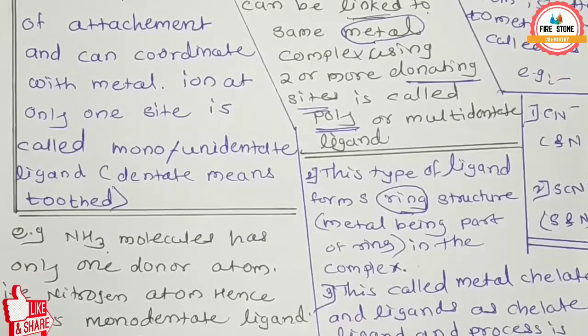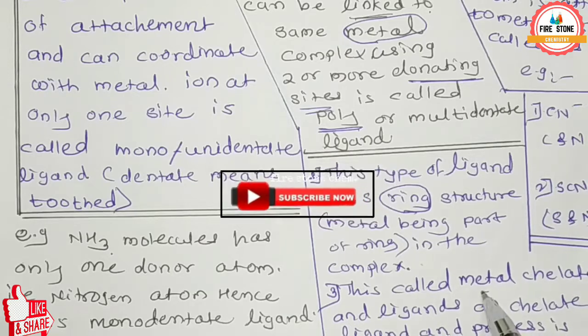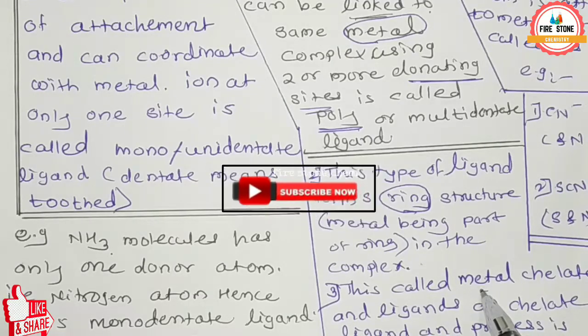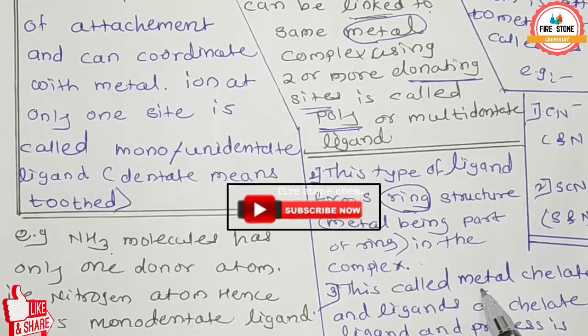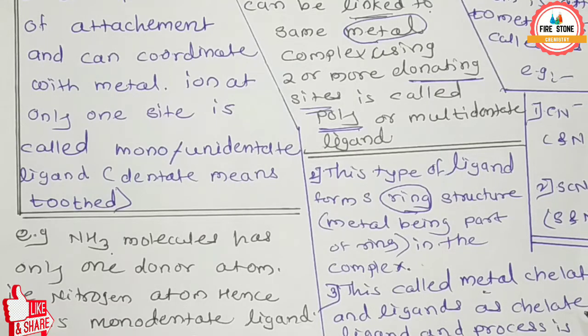This is called a metal chelate, and the ligand is called a chelate ligand. Such a compound, in which the metal is present, is called a metal chelate, and the ligand is called a chelate ligand, and the process is called chelation. In the next lecture we will see examples of such polydentate or multidentate ligands.